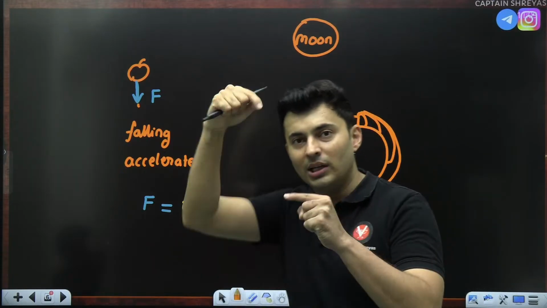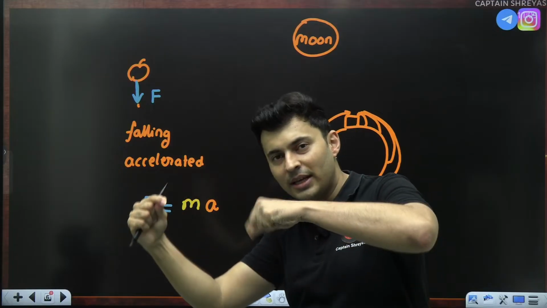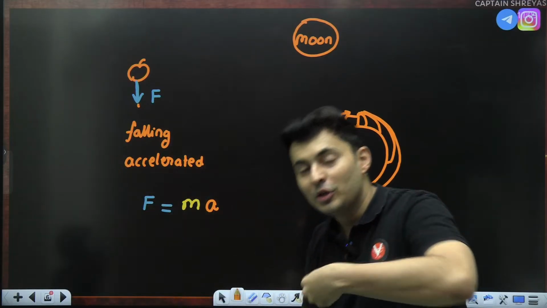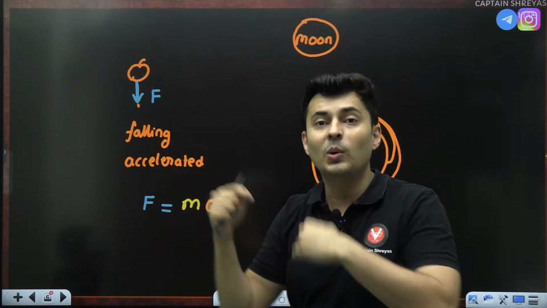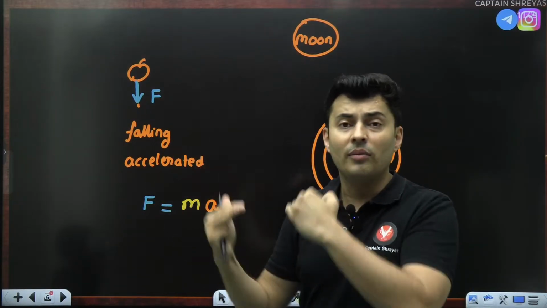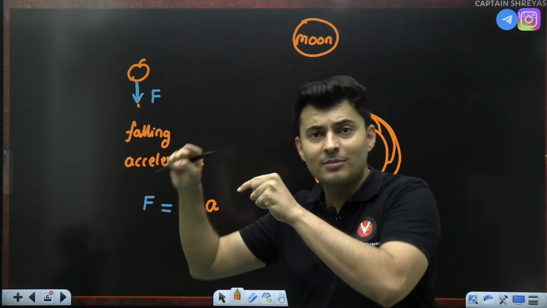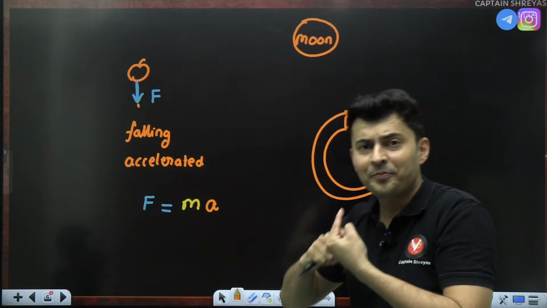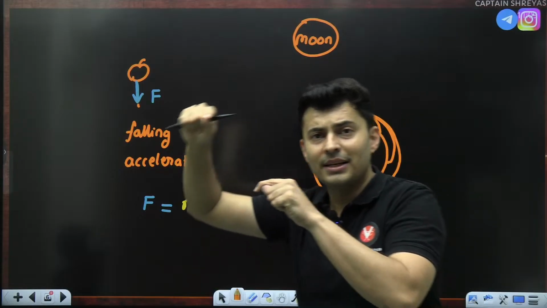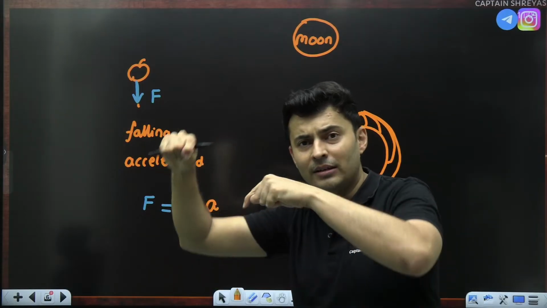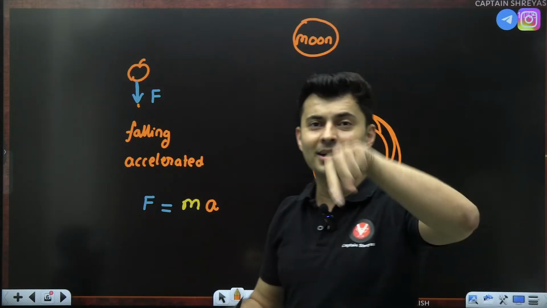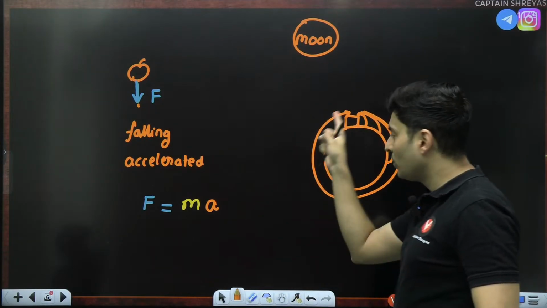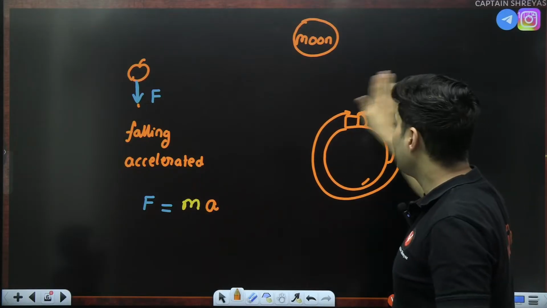So as it falls, the earth's curvature is falling or turning by the same amount. So the stone feels or gets fooled into thinking that, okay, I will reach the surface of the earth someday, but it never reaches because that cat and mouse game will continue. That chase will continue. The stone will try to fall, the earth is curved. The stone will try to fall, the earth is curved, and you will complete a circular motion. So even that stone going round and round the earth is a free fall.